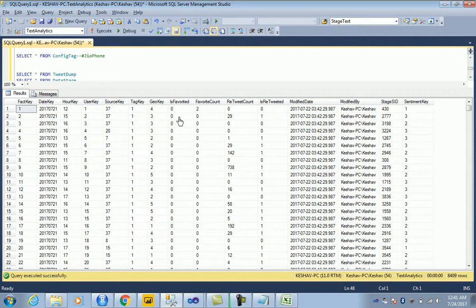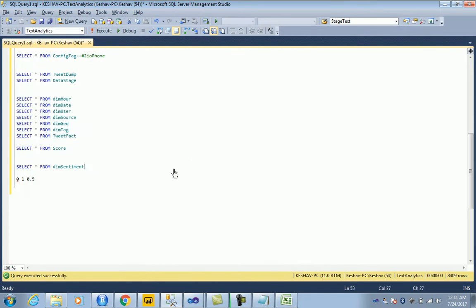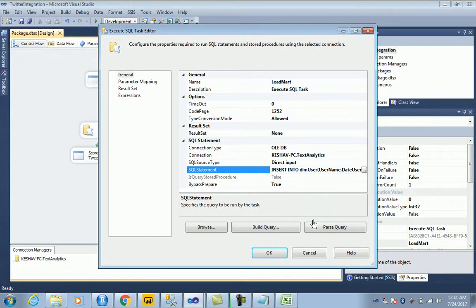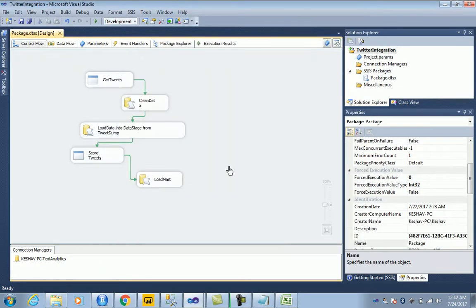And then we have the sentiment key, the R key, user key, source, tag, geo, and then the favorited. It's a bit value, whether the tweet was favorited or not, the favorite count, retweet, and the retweet, whether it was retweeted or not. Next, that's the load part. That's the SQL trying to do. That's your load of the mart.